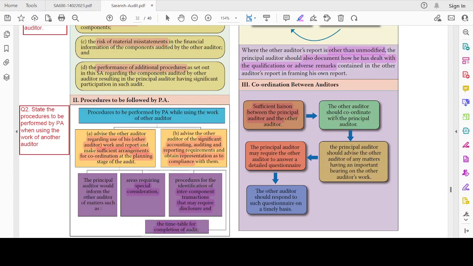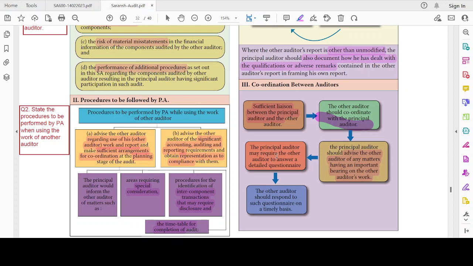The other auditor should also coordinate with the principal auditor. The principal auditor should advise the other auditor of any matters having an important bearing on the other auditor's work. While going over any other branch auditor's report, if he finds information which is relevant to this particular branch audit, then the principal auditor has to communicate such information to the other auditor on a timely basis. This is what the point means.